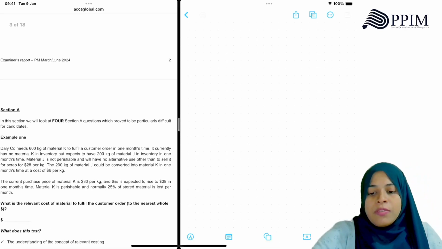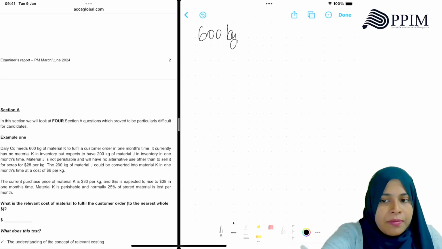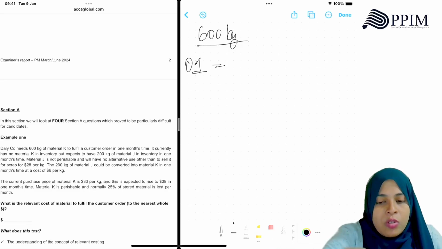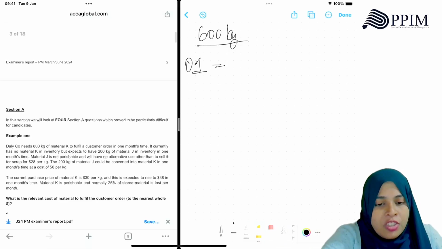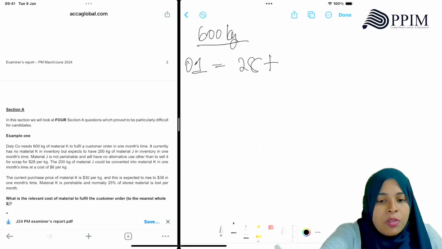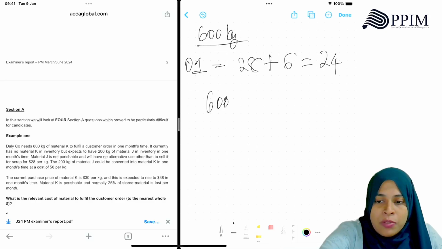How many kilos of K do they want? 600 kg, right? There are 3 options. Option 1 is to use J, which is already in stock. So if you are using J, you are giving up the 28 opportunity cost of J, plus you also have to spend 6. So how much are you spending then? 24. So for 600 kilos, how much will you spend? You have to multiply and see.